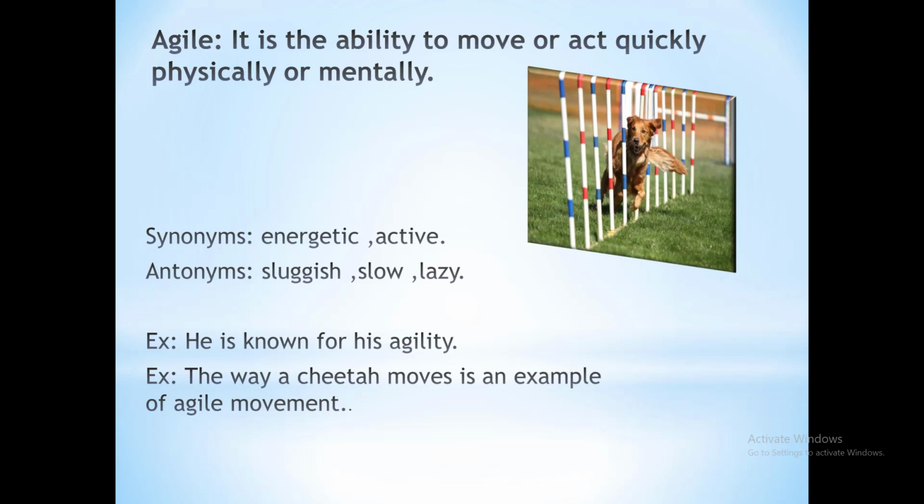See the second example, which says that the way a cheetah moves is an example of agile movement. As you know very well, a cheetah is a very agile animal. It is known for its ability to run very fast. See the synonyms. Its synonyms are energetic and active. Both words can be used interchangeably, and you must be familiar with the synonyms. These words are often used to show one's physical or mental ability to react quickly.